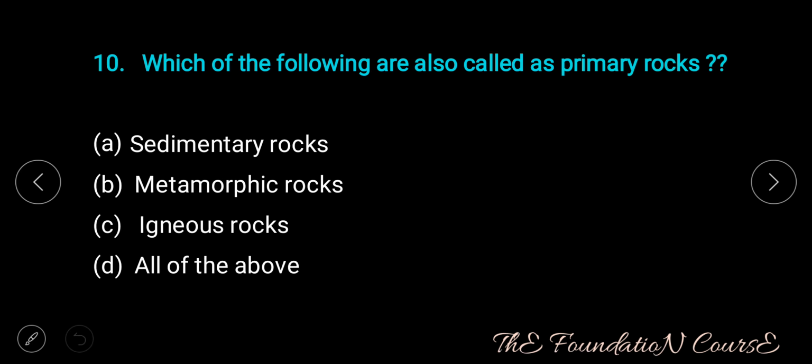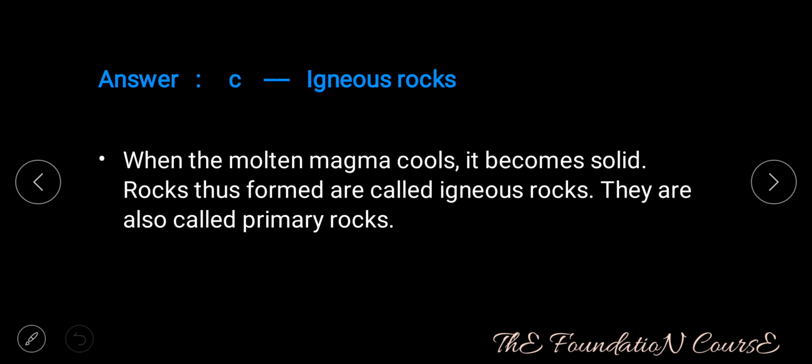Question number 10. Which of the following are also called as primary rocks? Option A, sedimentary rocks; option B, metamorphic rocks; option C, igneous rocks; option D, all of the above. Answer is option C, that is igneous rocks. When the molten magma cools, it becomes solid. Rocks thus formed are called igneous rocks. They are also called as primary rocks.